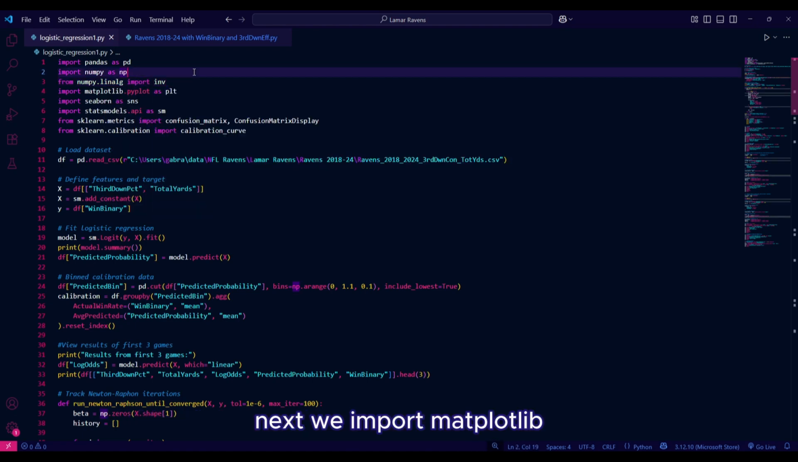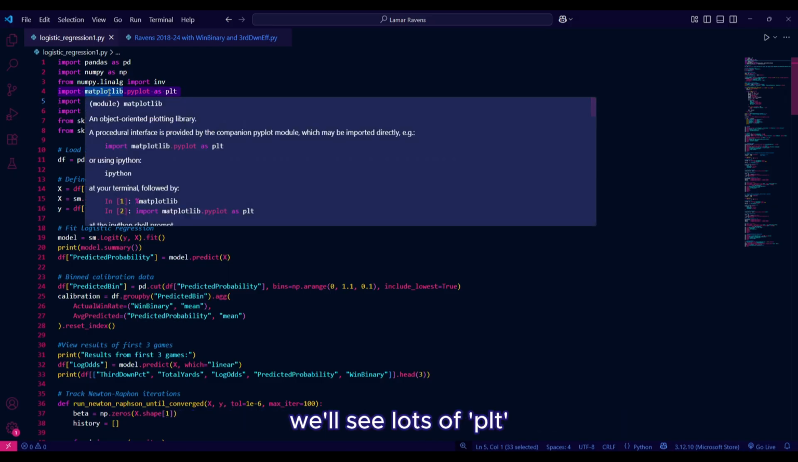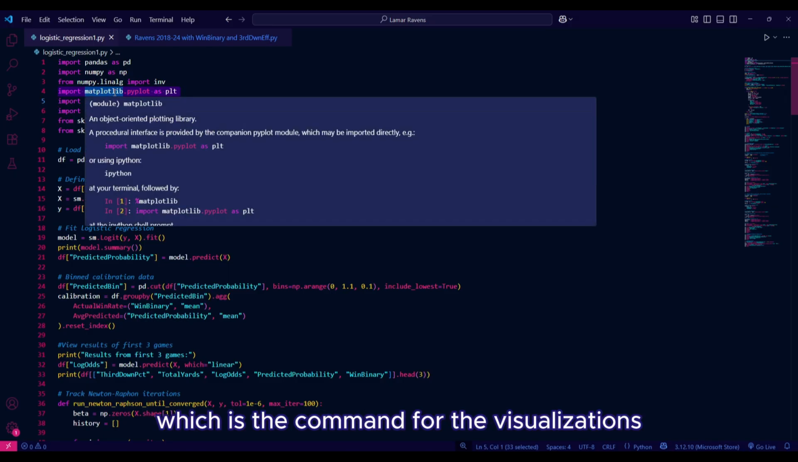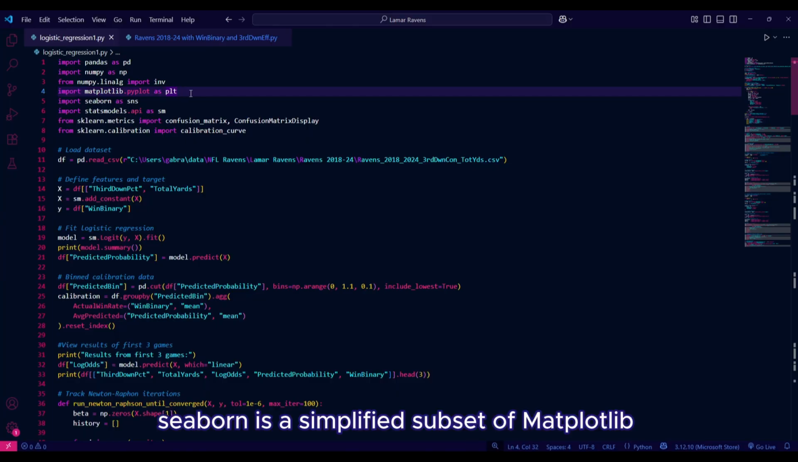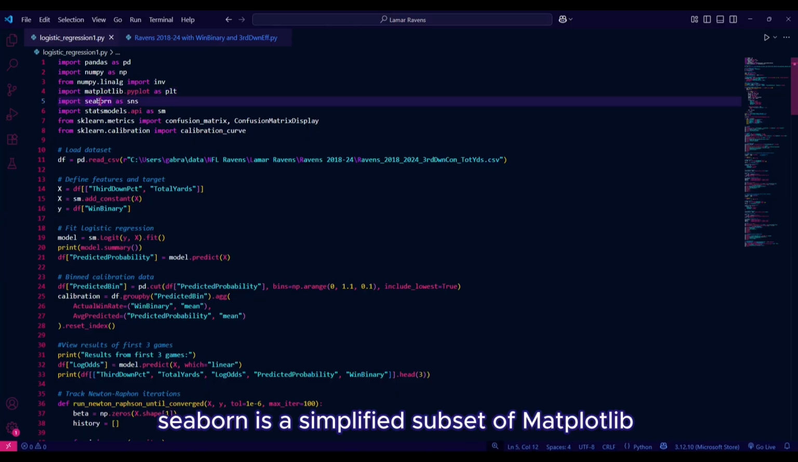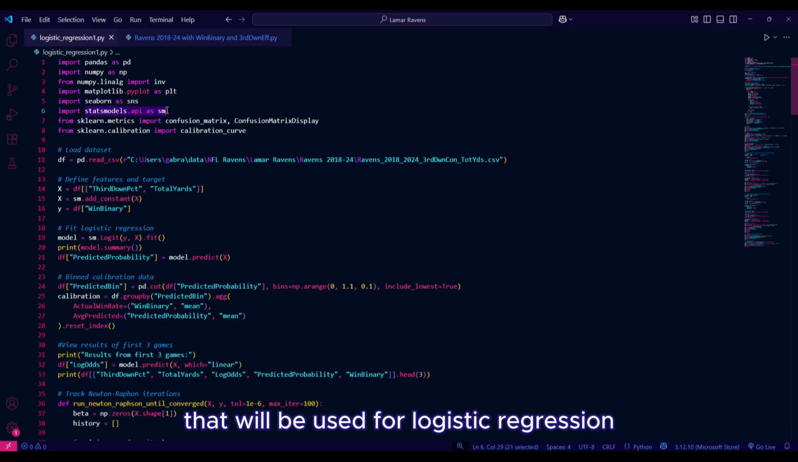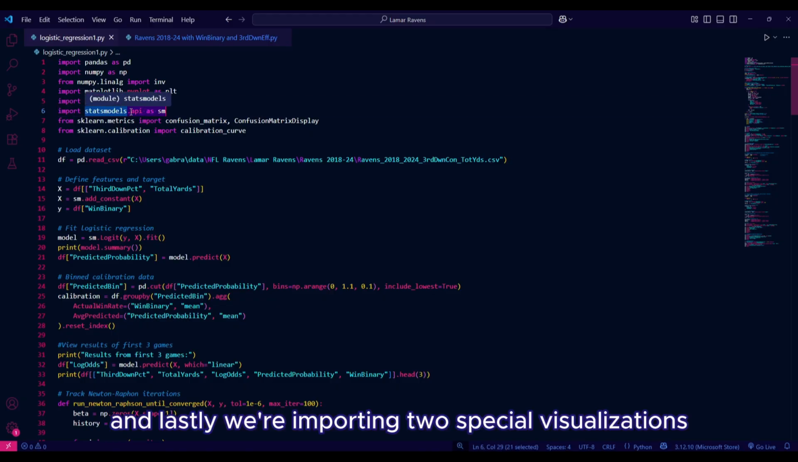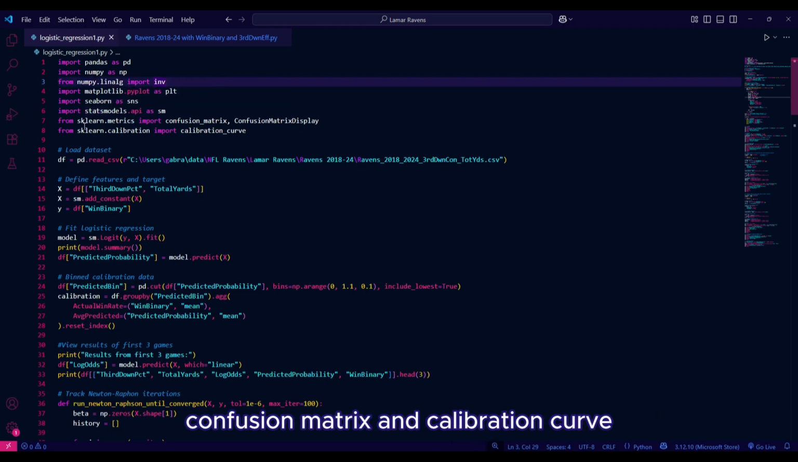Next, we import matplotlib, which is a standard library for visualizations. In the last section of the code, we'll see lots of PLT, which is the command for the visualizations or the graphs that we'll be doing. Seaborn is a simplified subset of matplotlib that's specialized for custom graphs. SNS is a shorthand command. Statsmodels API is a main library that will be used for logistic regression. And lastly, we're importing 2 special visualizations from the scikit-learn library, Confusion Matrix and Calibration Curve.